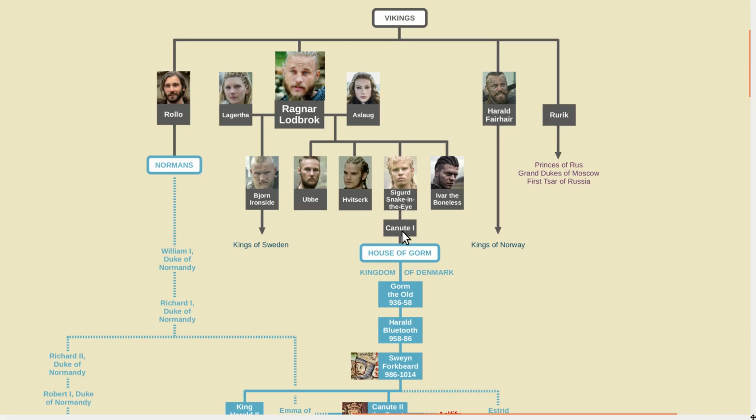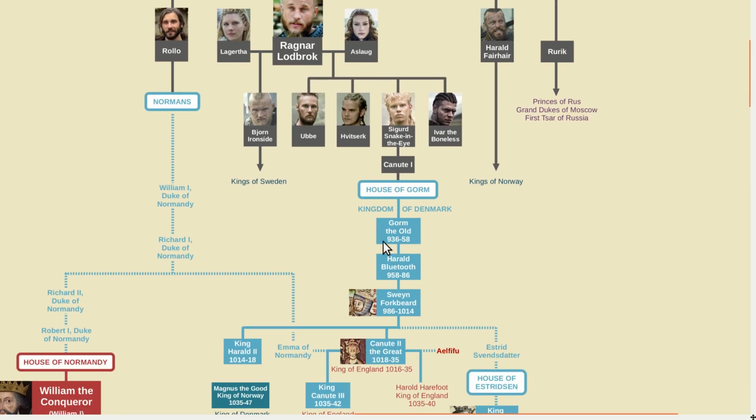He and his son Harthacnut, or Canute I, were semi-historical kings of Denmark, and according to some sources, were the ancestors of Gorm the Old. With Gorm the Old, we officially switch from legend to history. As I mentioned earlier, the Kingdom of Denmark is officially dated to the year 936, the start of Gorm's reign, and therefore the first ruling dynasty of Denmark is known as the House of Gorm.